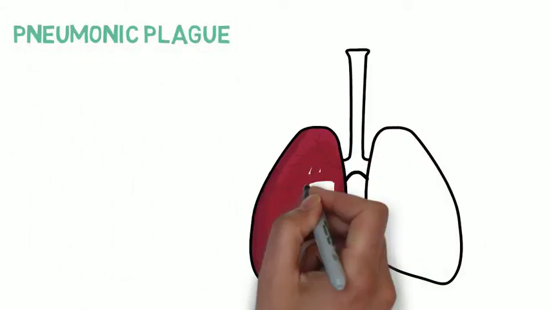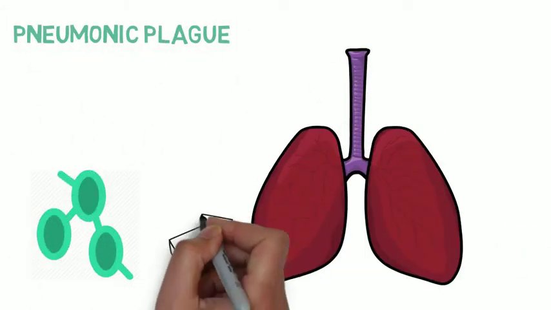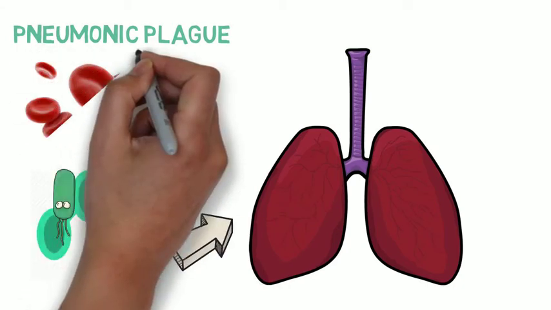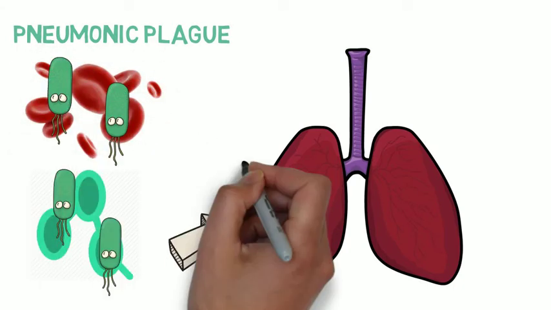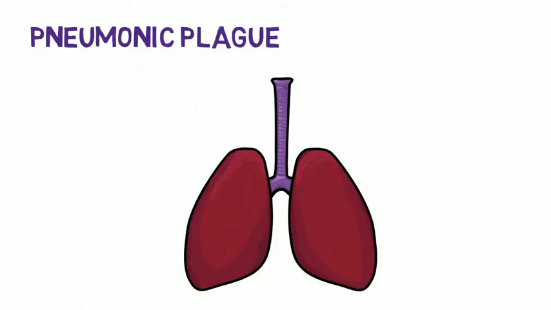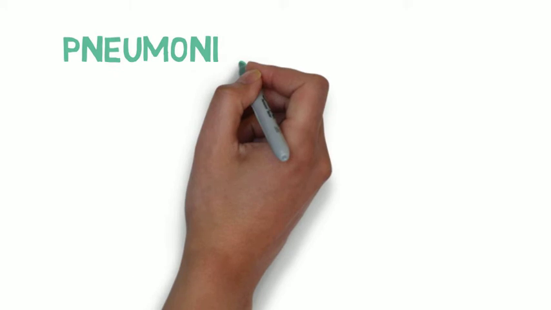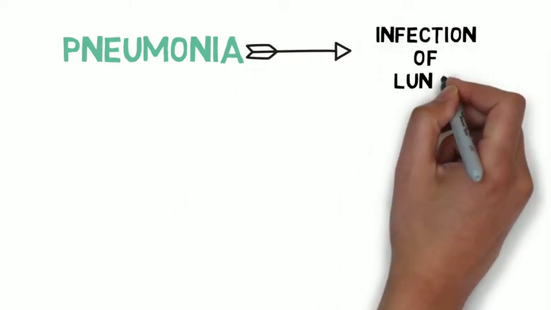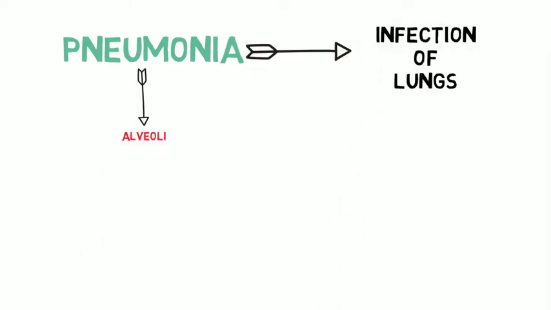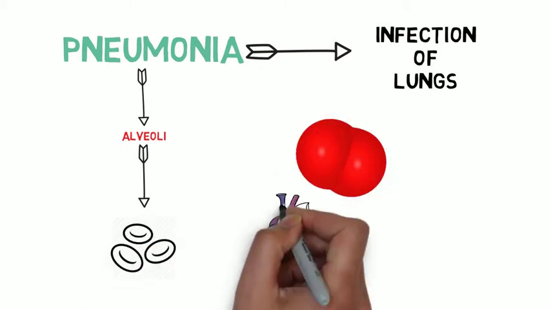Pneumonic plague occurs when Yersinia pestis infects the lungs. It can be caused from untreated bubonic and septicemic plague. It can also be contracted from direct inhalation of Yersinia pestis. This can cause pneumonia, when fluid can pass through alveoli due to immune response. This makes it harder for oxygen to diffuse across capillaries, and the body's organs lack oxygen.